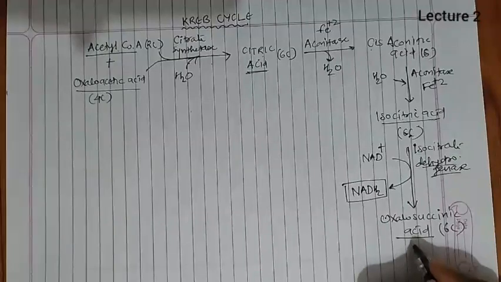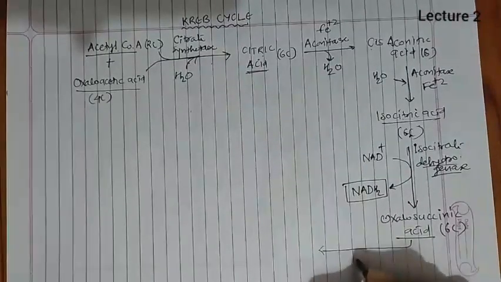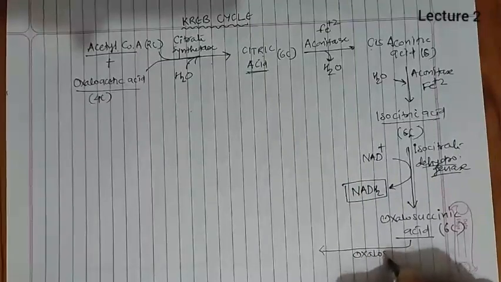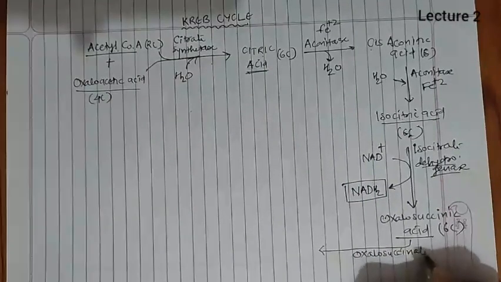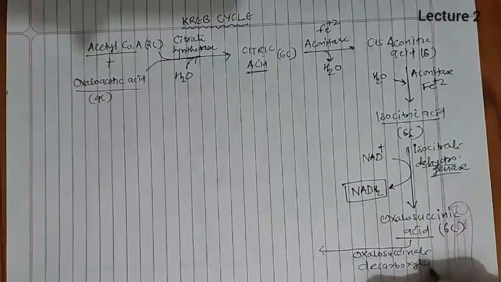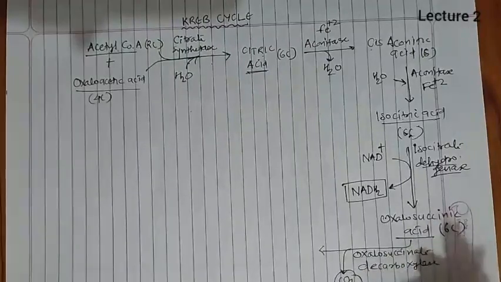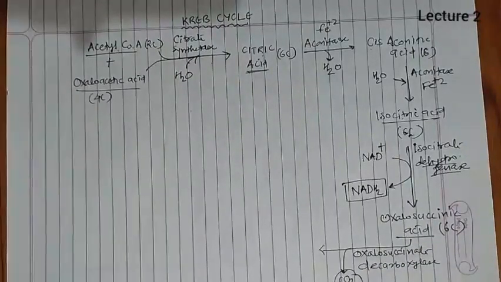After that, the oxalosuccinate decarboxylase enzyme works. So CO2 gets removed from this oxalosuccinic acid, a 6-carbon intermediate.